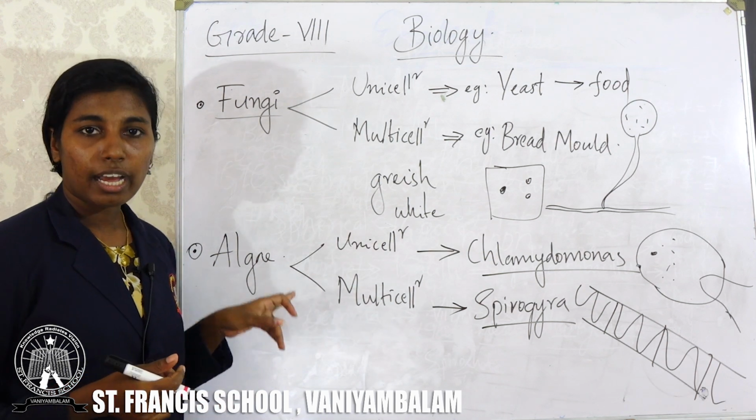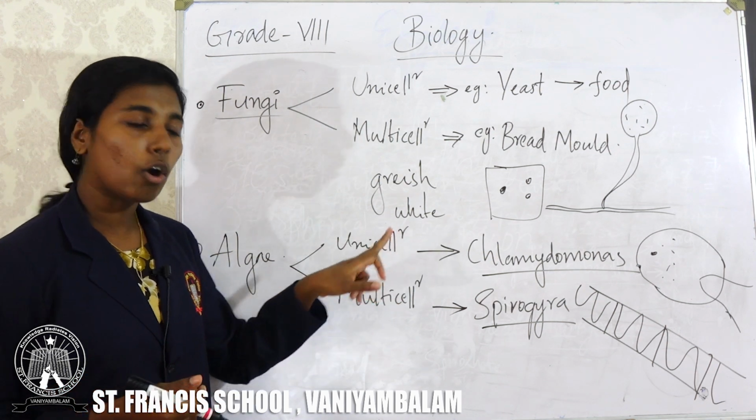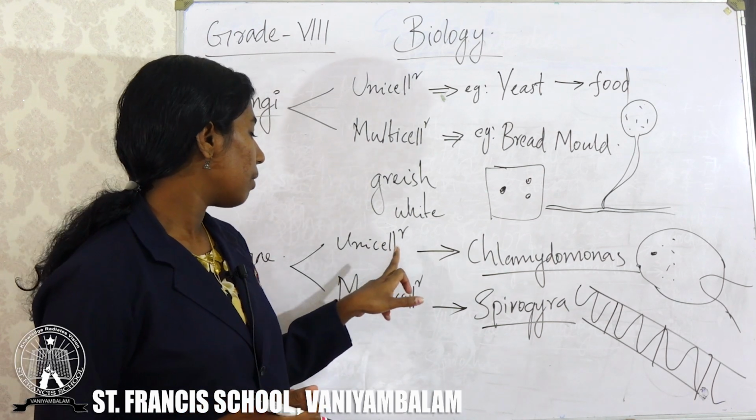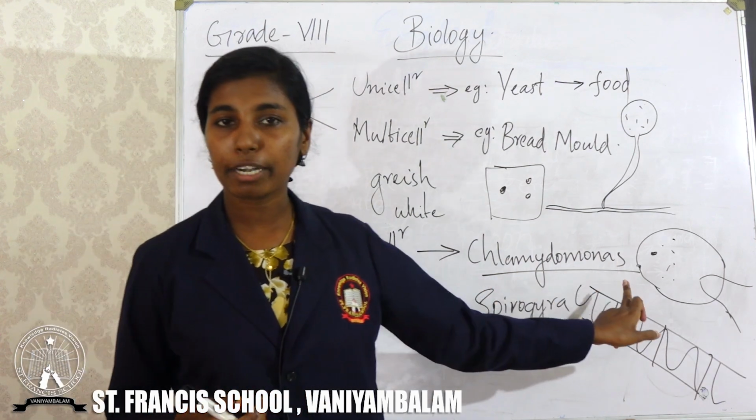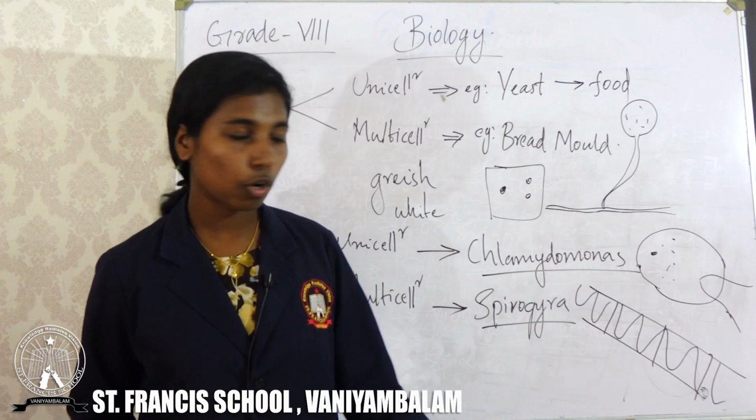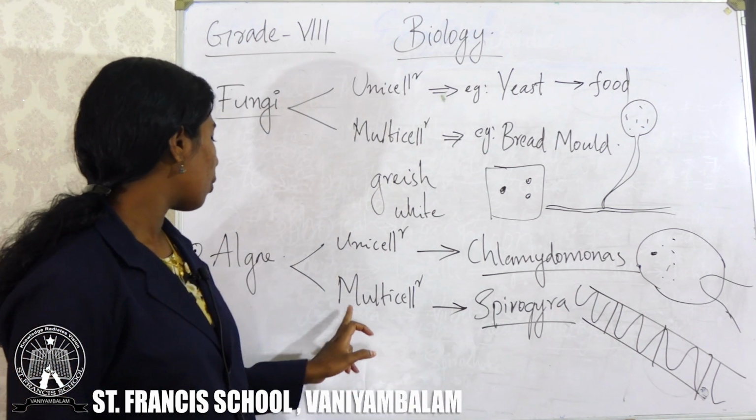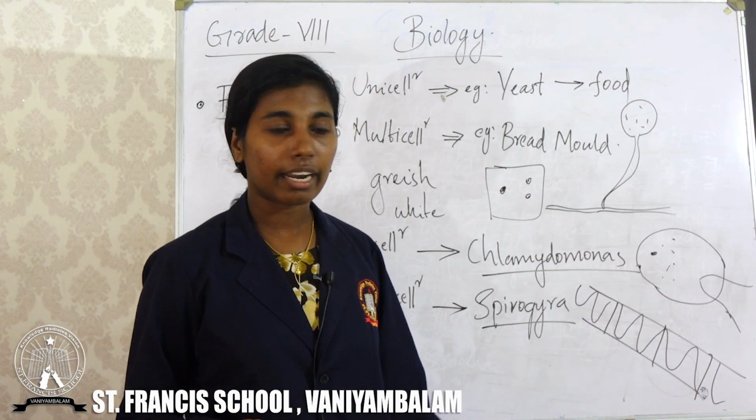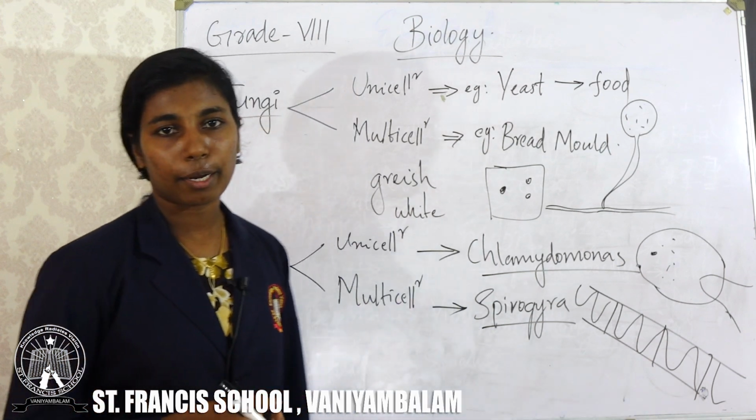So coming to the point, algae can be unicellular or multicellular. An example for unicellular algae is Chlamydomonas. We can see Chlamydomonas in water. And an example for multicellular algae is Spirogyra. This is the picture of Spirogyra.